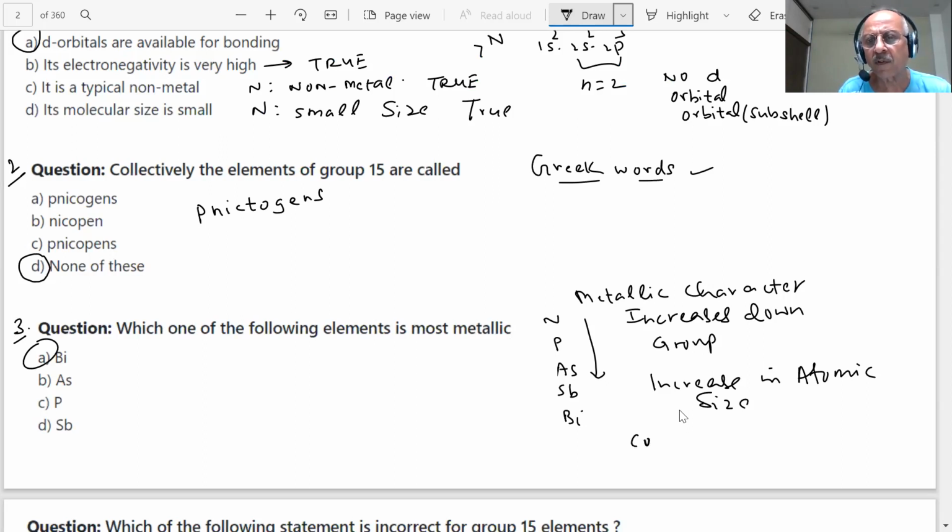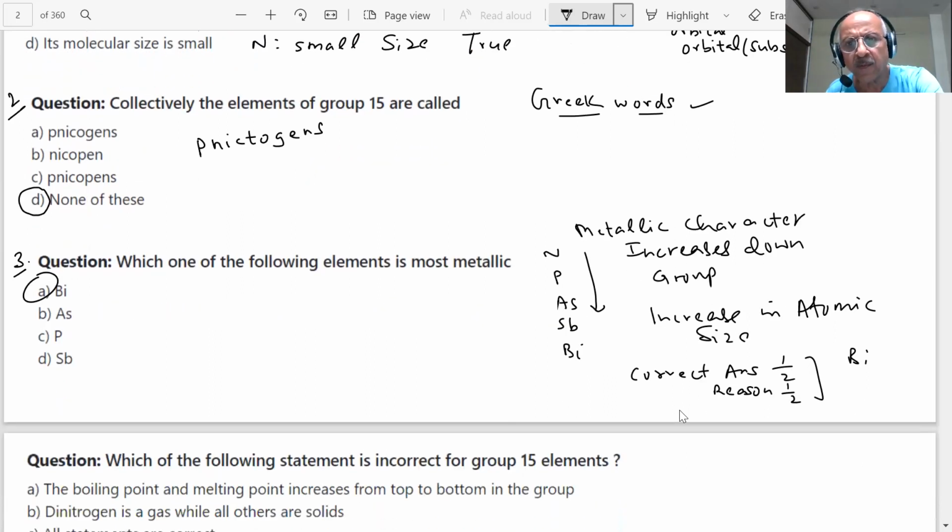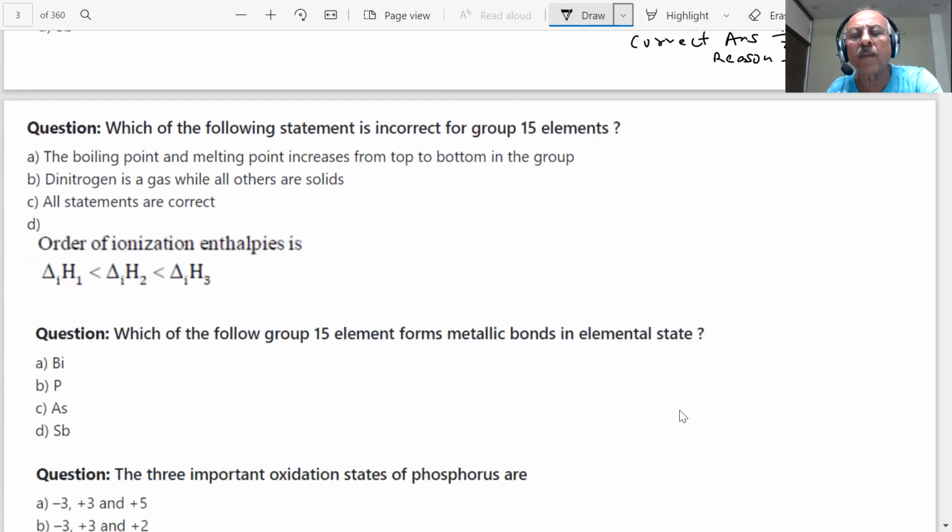They will give correct answer half marks, and reason half marks. This is how inorganic chemistry goes if direct questions are given. Why is bismuth most metallic? If the question is which is most metallic of group 15, not MCQ, then we have to say bismuth and the reason. Both have to be given. Questions could be put in many ways and forms.